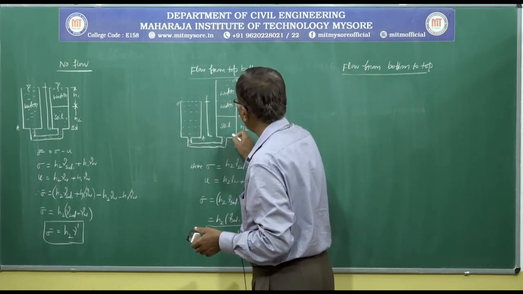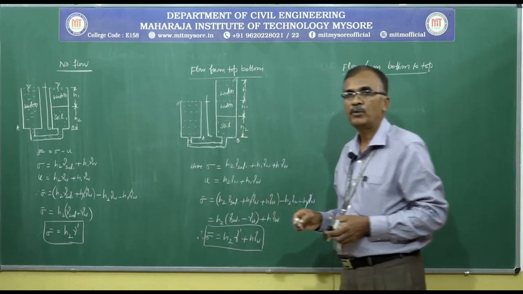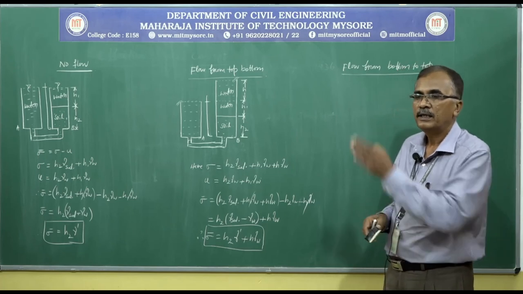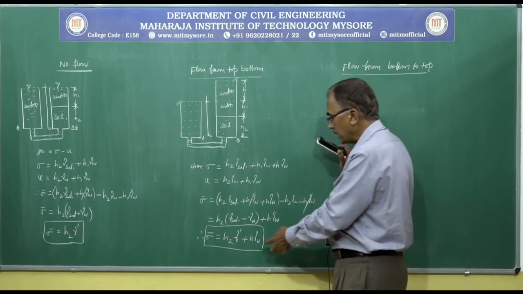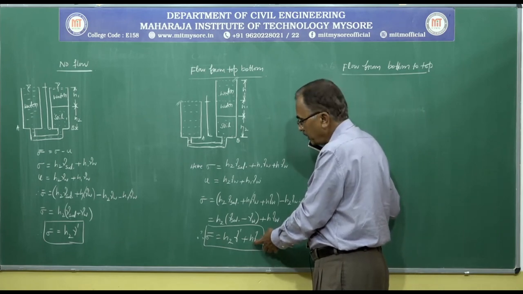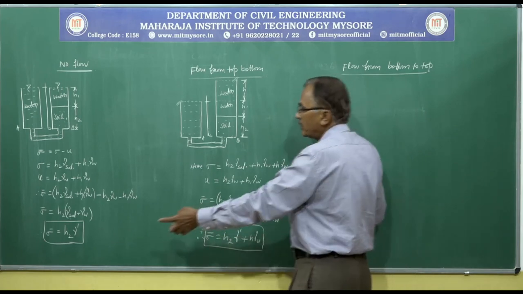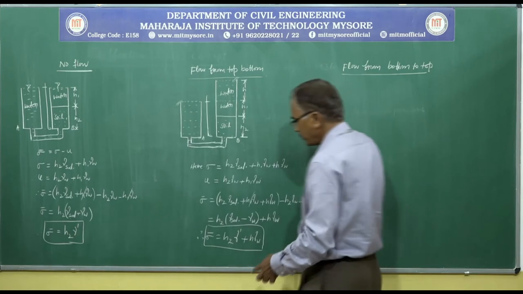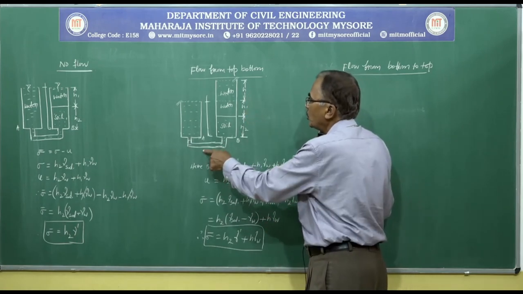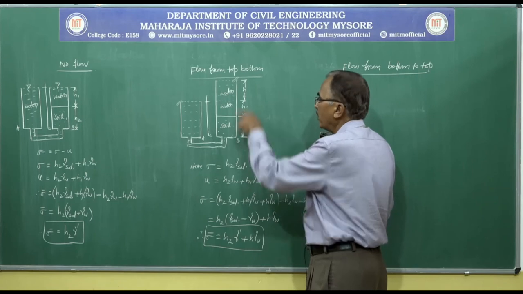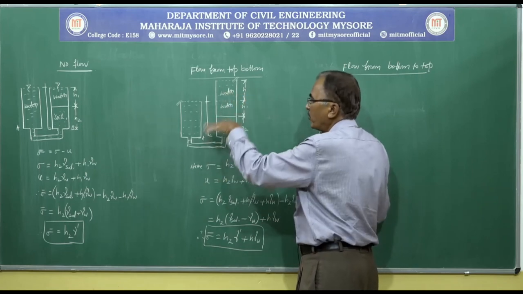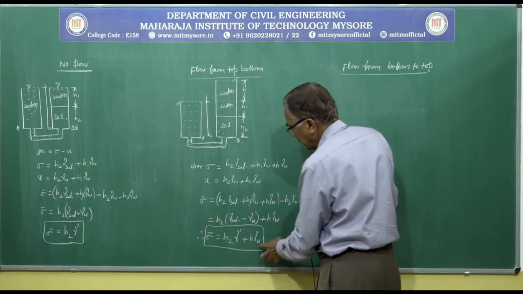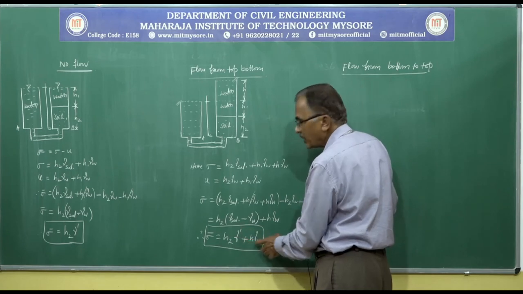This is what we expect from civil engineers. If you permit water to flow from the soil, that removal of water leads to an increase in the strength of the soil in terms of effective stress. So, when there is no flow, effective stress sigma bar is equal to H2 into gamma dash. When provision has been made to move water from the site, from top to bottom, that movement of water is nothing but removal of water. There is an increase in the effective stress: H2 gamma dash plus H gamma W.